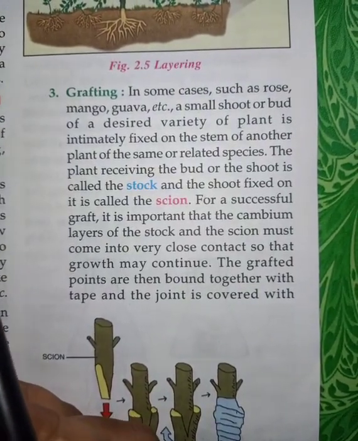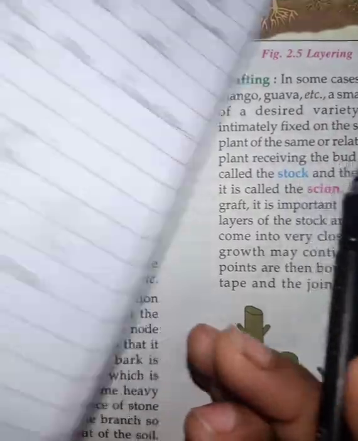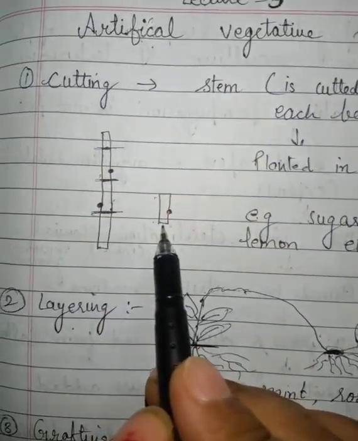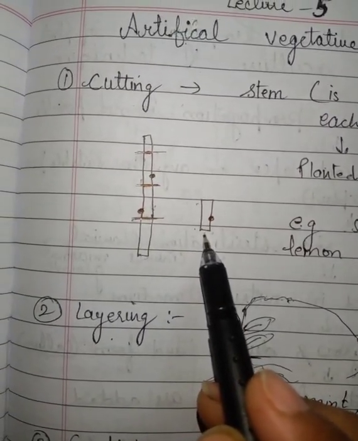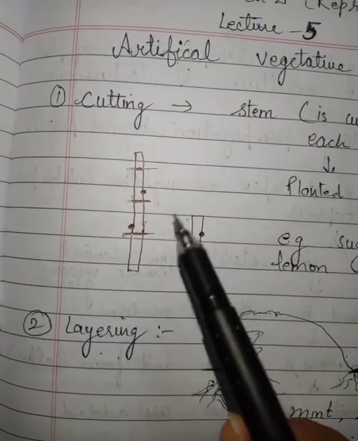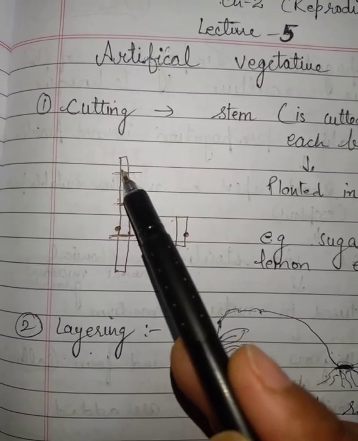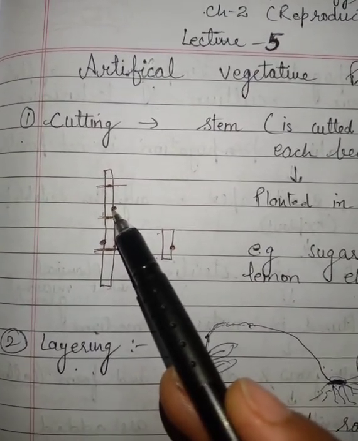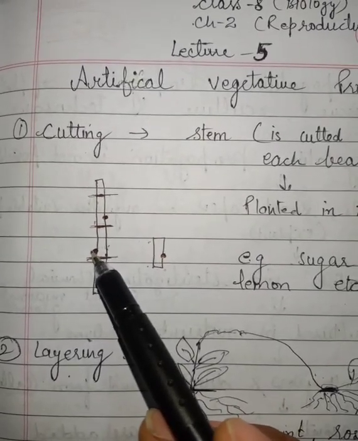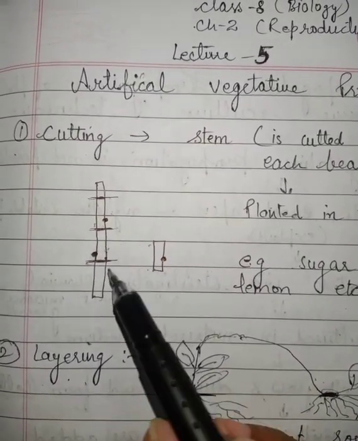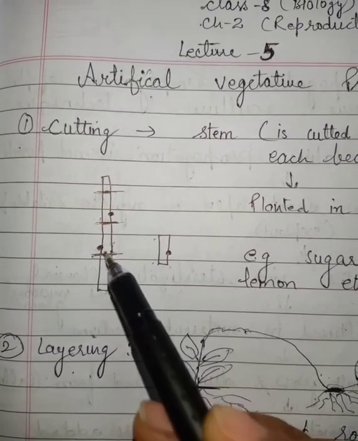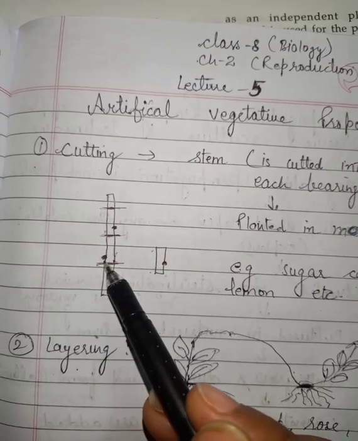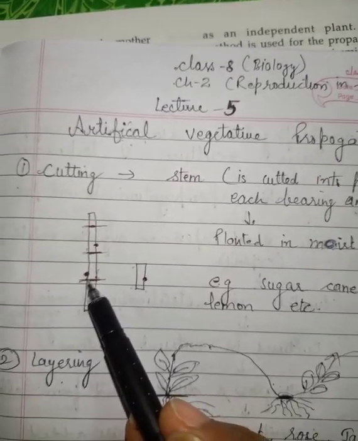Cutting, as I have explained to you children, is mainly done in sugarcane and rose. This is a picture of sugarcane. Sugarcane contains a small bud-like structure at each node. This is the internode and this is a node. So it contains a bud-like structure, and that bud-like structure is responsible for its growth.